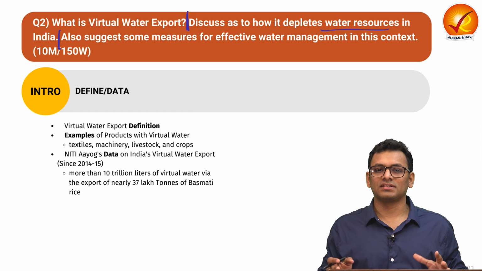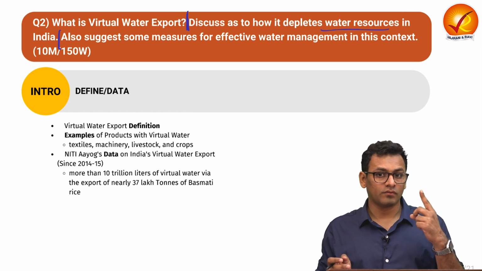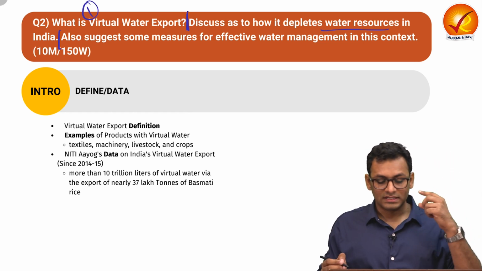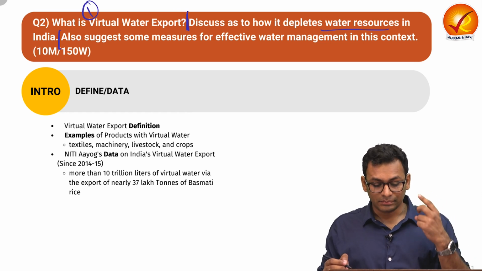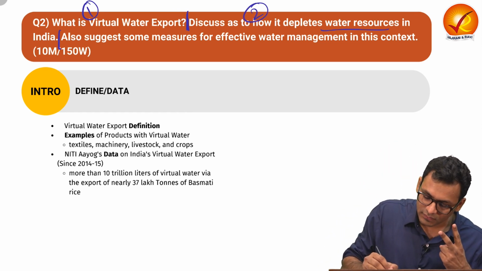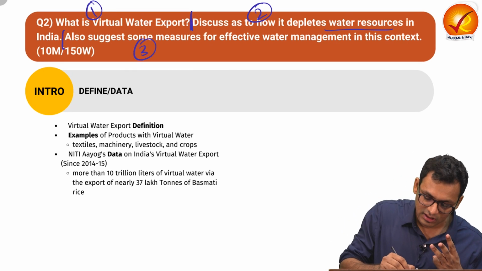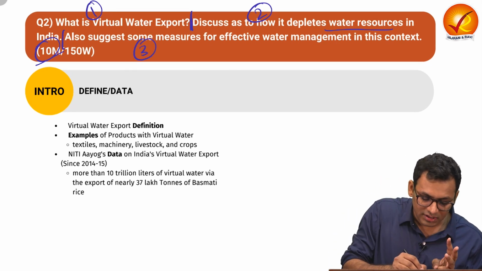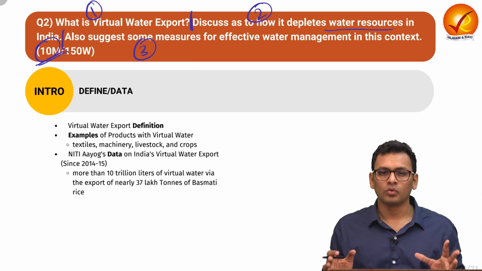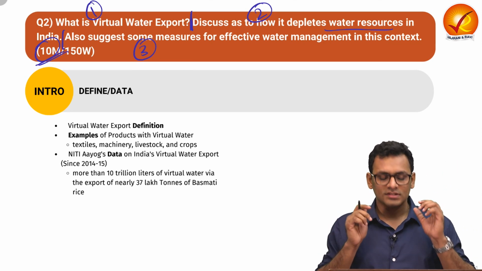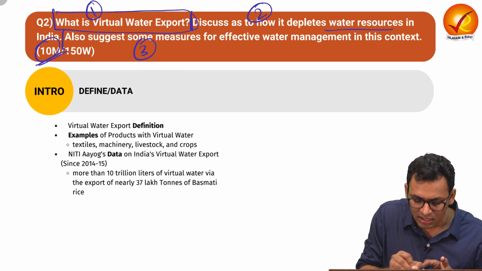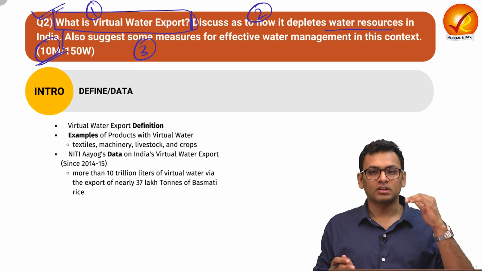Now, if you see, this question has 3 parts. What is virtual water export? Discuss as to how it depletes water resources in India, and suggest some measures for effective water management in this context. Now, this is a 10-marker question. We do understand the ideal way to go ahead would be 2 headings in the body. So whenever you have this kind of question, you can resolve them in the introduction itself.